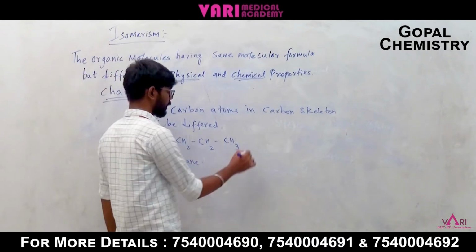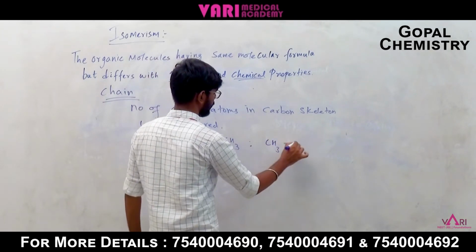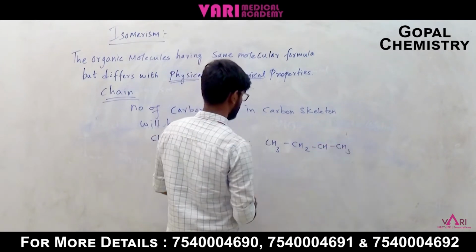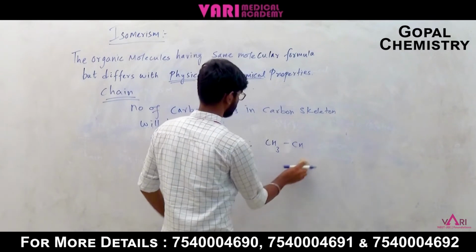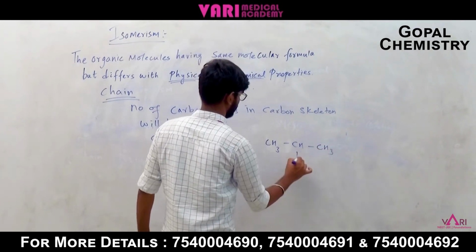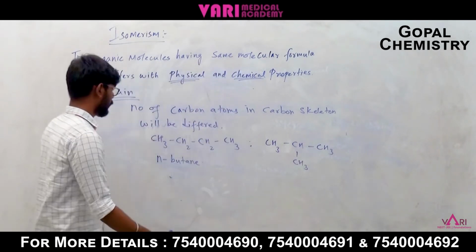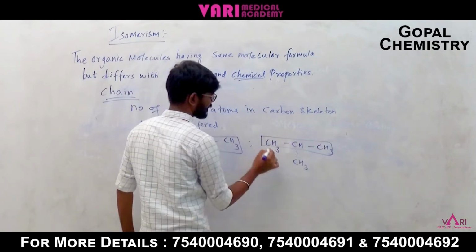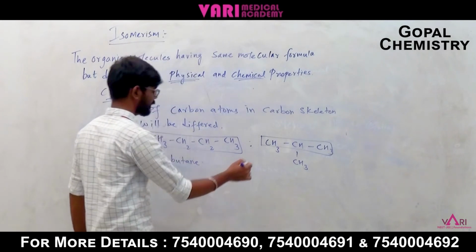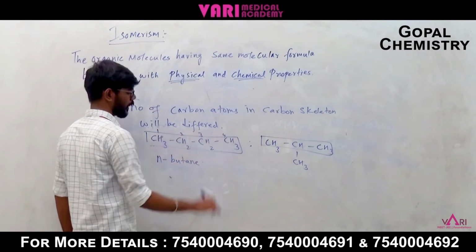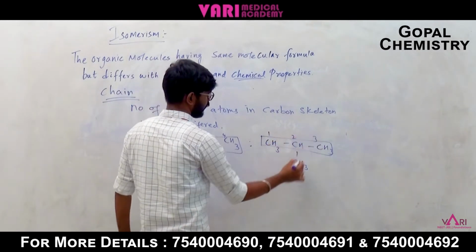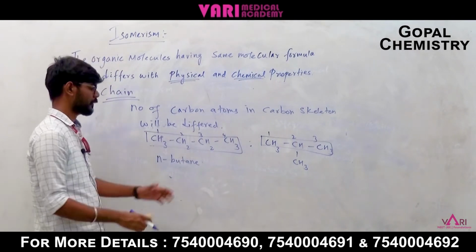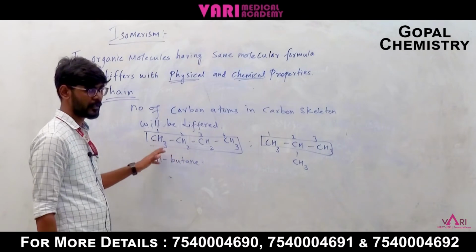For the other example, CH3, CH2, CH, or else we can say, see, the chain is different. Here is a straight chain with 4 carbons, 1, 2, 3, 4, but here there are fewer carbons in the parent chain, only 1, 2, 3. The rest one is in a branch. These isomers are chain isomers, where the organic molecules have different chains.